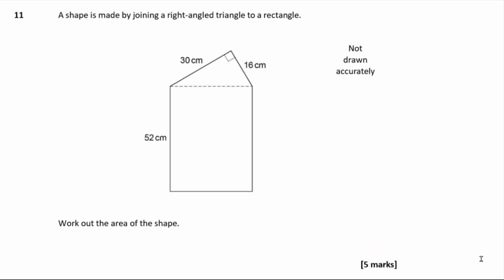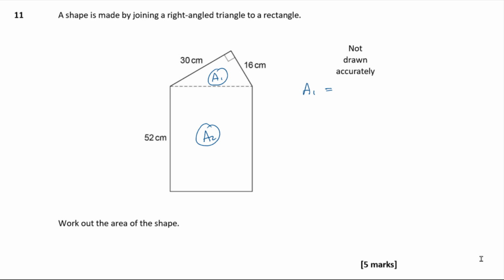Question 11. A shape is made by joining a right angle triangle to a rectangle. Okay. And then we need to work out the area of the shape. Okay, so we've got two different shapes. We've got area 1, which is a triangle, and we've got area 2, which is a rectangle. Okay, so let's work out area 1 first.